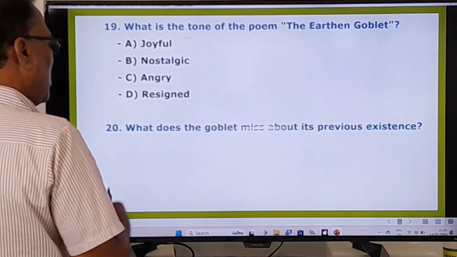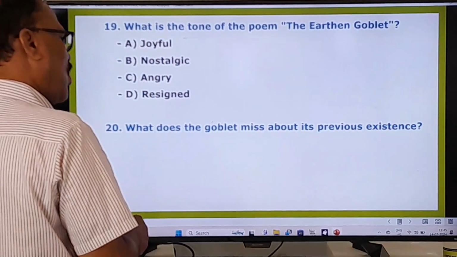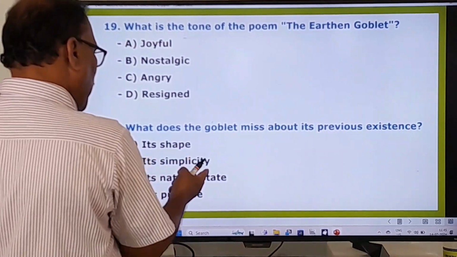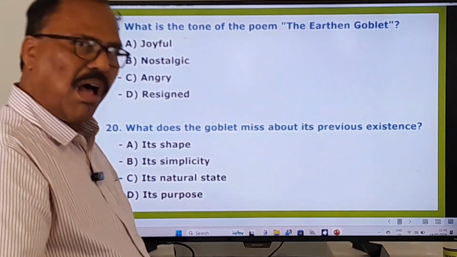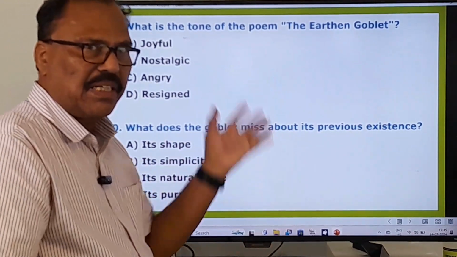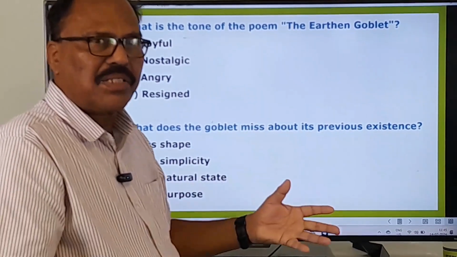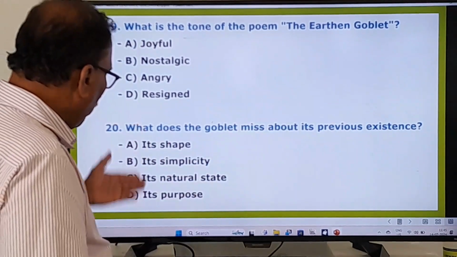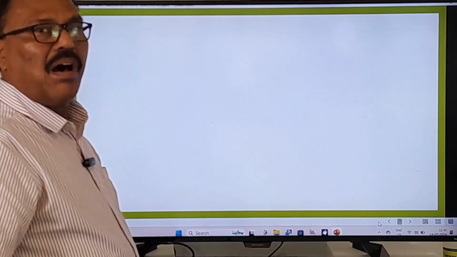And the last question is, what does the goblet miss about its previous existence? Its shape, its simplicity, its natural state, its purpose. What has it lost? Whatever was in its previous existence, it has lost. What is that which has been lost by this goblet? So out of these four options, one is the correct one. You can do that. Now look at the answers.